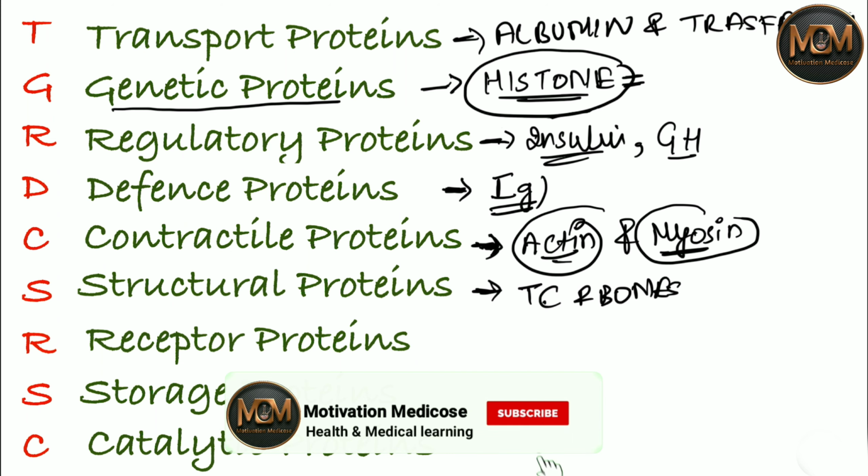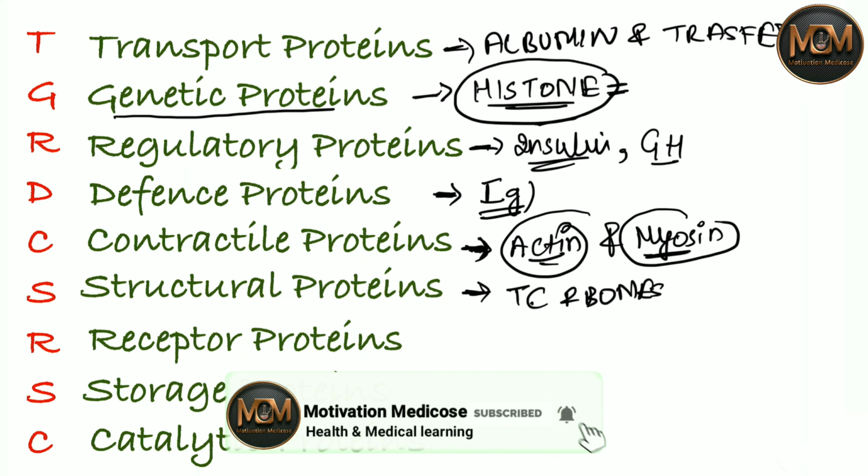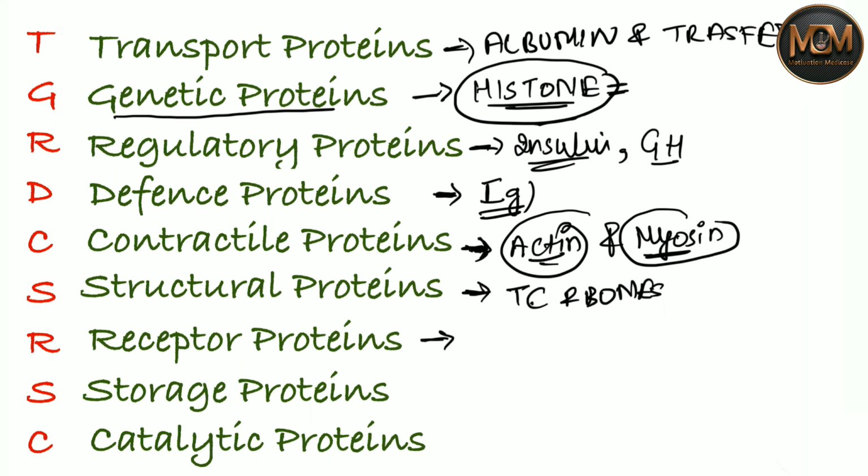Now let's talk about the other one, that is the R. From the R we have receptor protein, and the receptor protein acts like a receptor for the hormones. I'm just gonna write over here, for the hormones. And from the S we have storage protein.